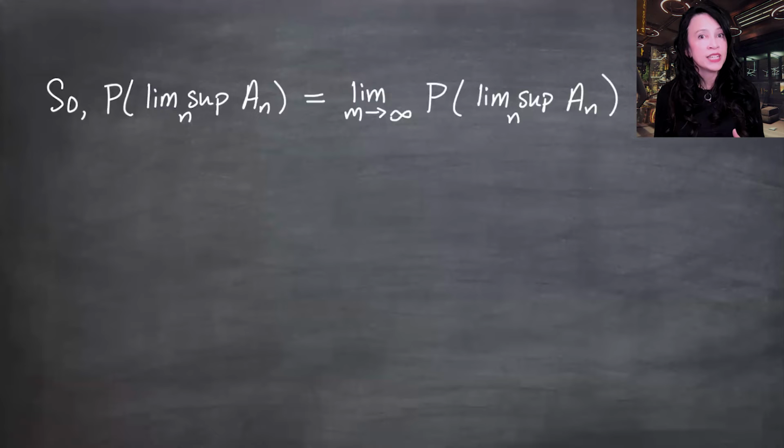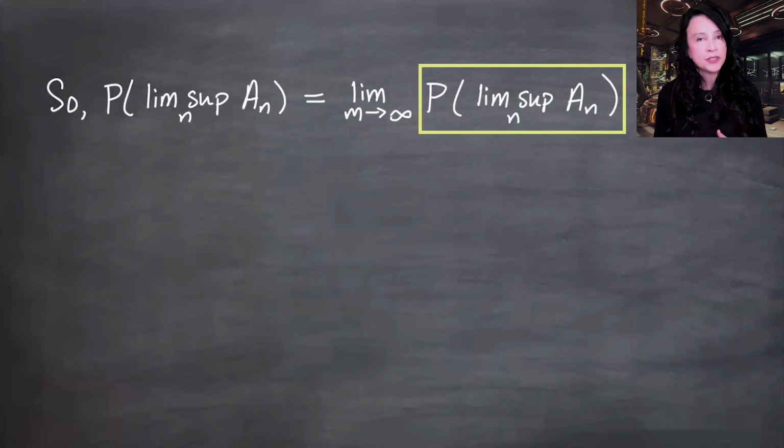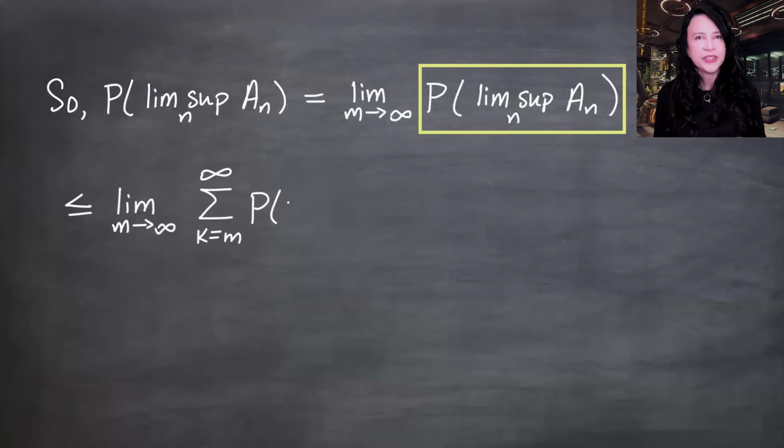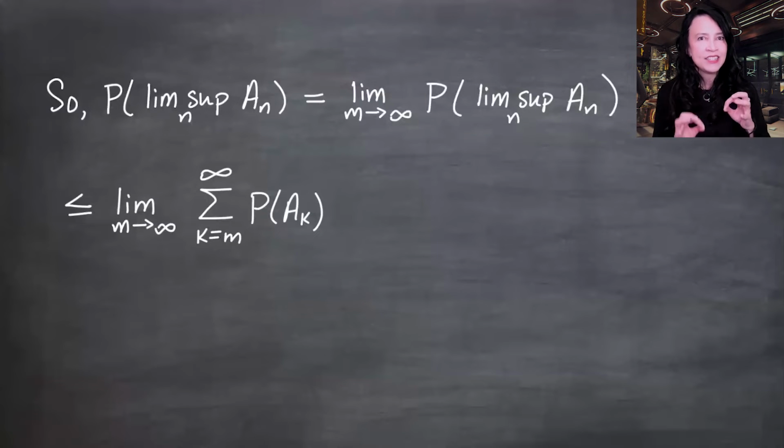We did show on the previous slide that this probability here is less than or equal to the sum. I have to change the letters so that the indices don't quite match the previous slide. The sum as k goes from m to infinity of the probability that ak occurs. Believe me, I spent a lot of time thinking about the best way to use these indices and the changing letters, and I didn't come up with a best way. I came up with what I thought was the least confusing way. I tried this many other ways.